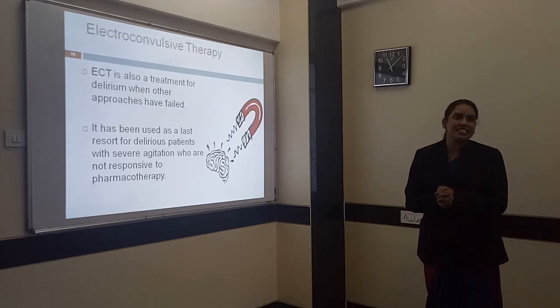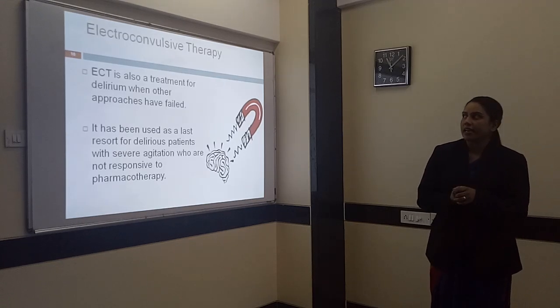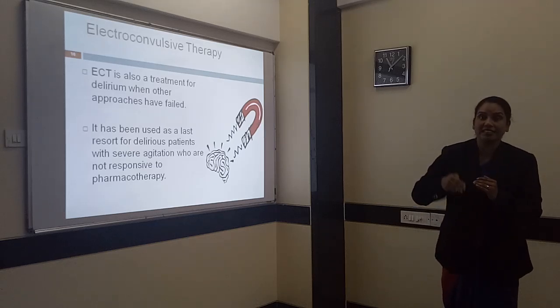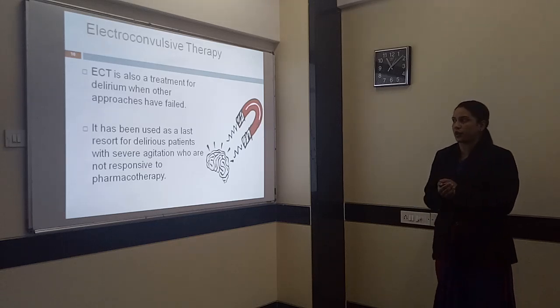So next one is ECT. ECT is a non-medical treatment. It can be given when the pharmacological management has failed. At that time we can approach ECT treatment.